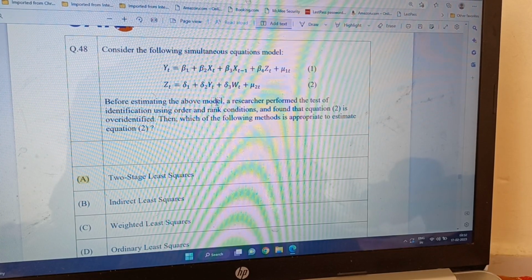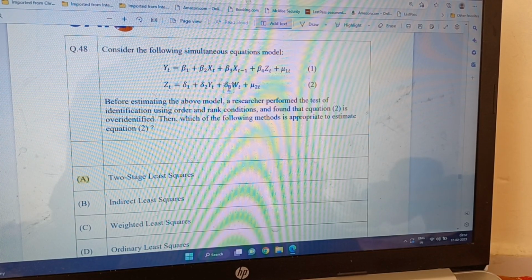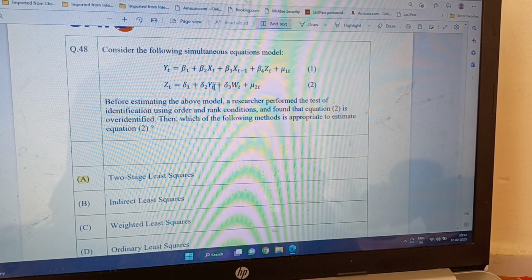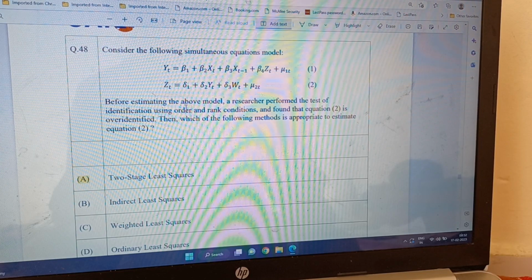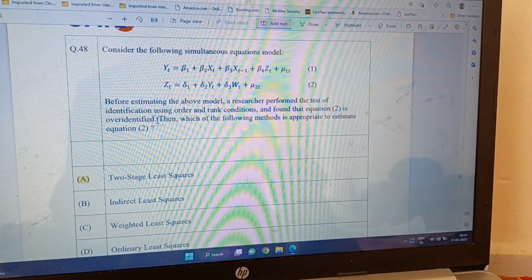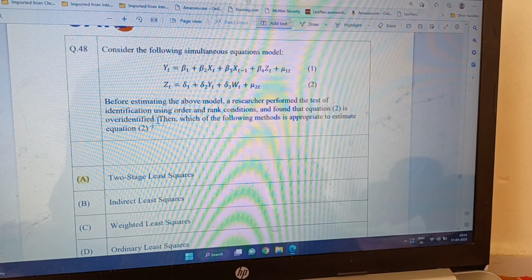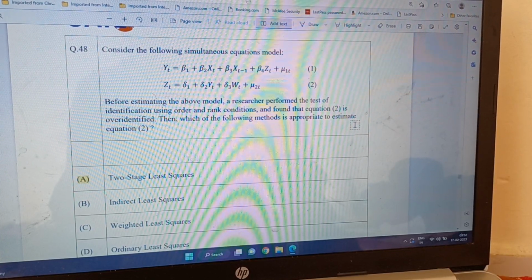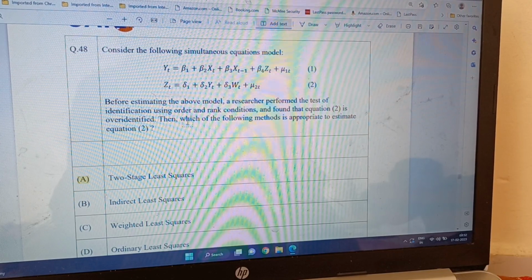Over-identified means the number of predetermined variables is much more than the number of variables that has to be estimated, minus 1. So that is the way we find this over-identification, but this is not the question. The question is, which of the following methods is appropriate to estimate equation 2?